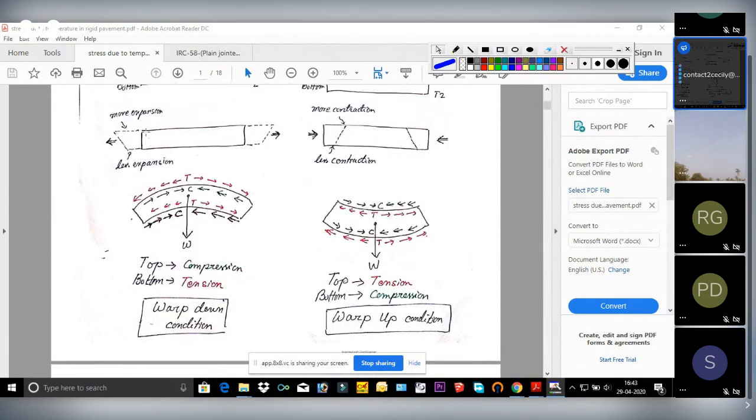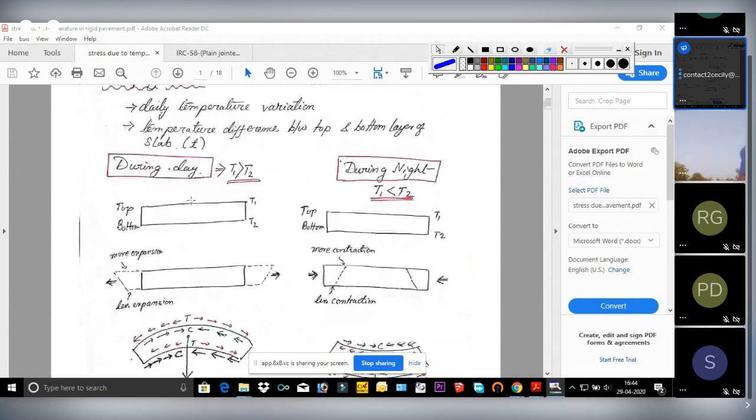Externally, which stress is developing at the top layer? Tensile stress is developing at the top, whereas at the bottom compressive stress is generating. But due to its self weight, the slab will try to resist these external stresses. To resist the tension, compression is generated within the pavement slab at the top layer, and to resist the compression, tension is generated at the bottom layer. This is the condition during daytime.